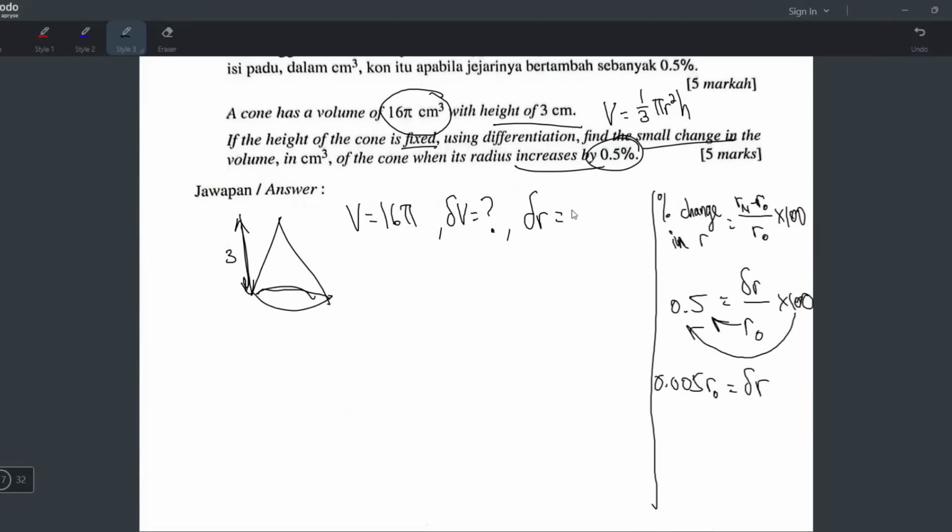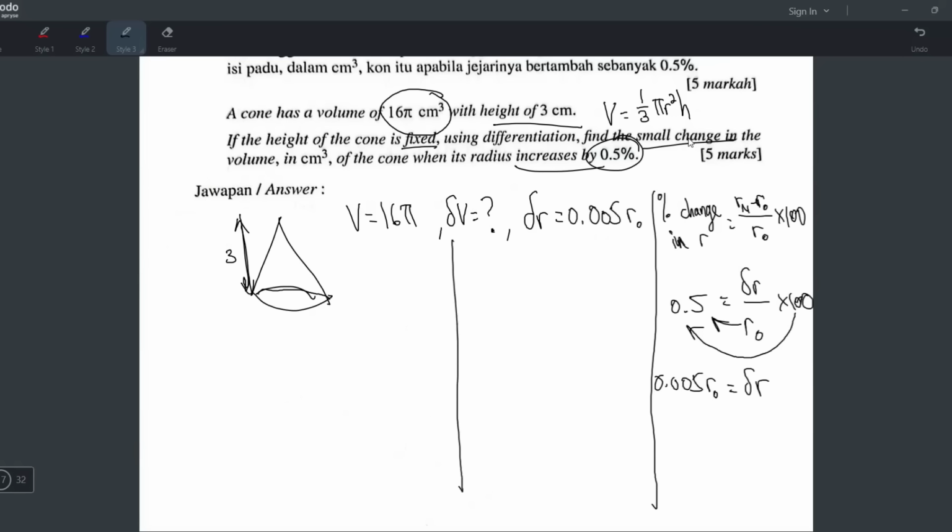So your delta R is actually 0.005 times the R original, or you can say the old value of R. But you don't know the old value of R now. You don't know. But it's okay, I'm sure later there is a way to find it. So now we can start to find this. Okay, let's talk about the formula first.